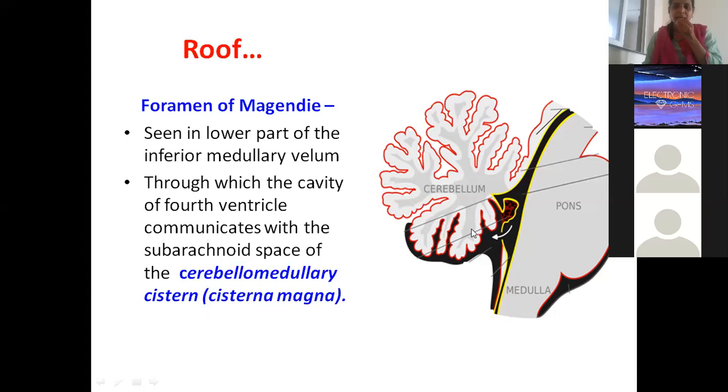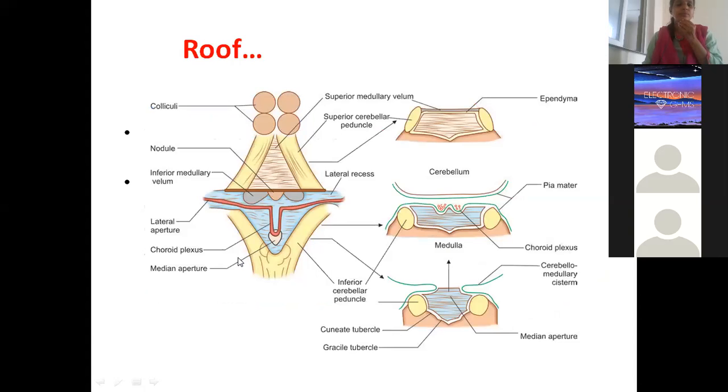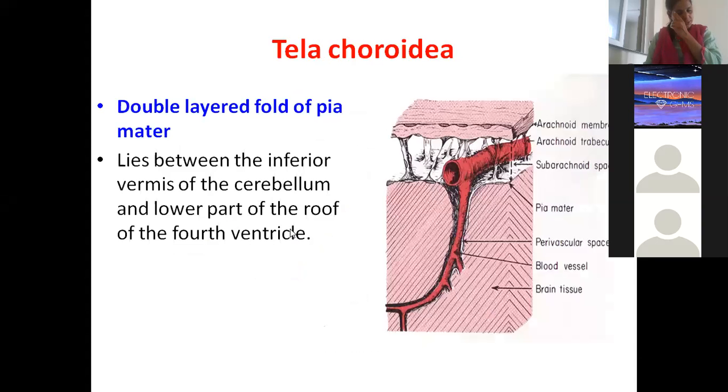Now, between the cerebellum and medulla, this enlarged area you call it as cerebellomedullary cistern or cisterna magna. That means the CSF in the fourth ventricle is communicating into this cisterna magna via foramen of Magendie. So this is all roof only. The upper superior medullary velum, inferior medullary velum, median aperture, 2 lateral apertures.